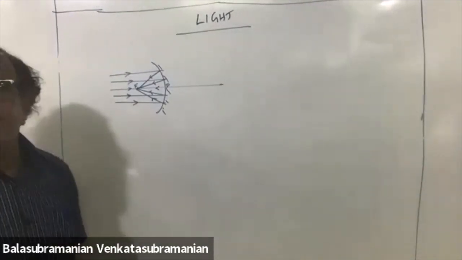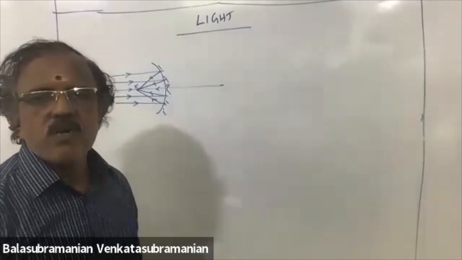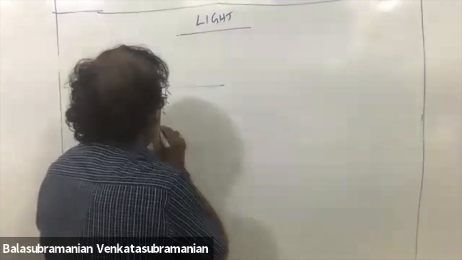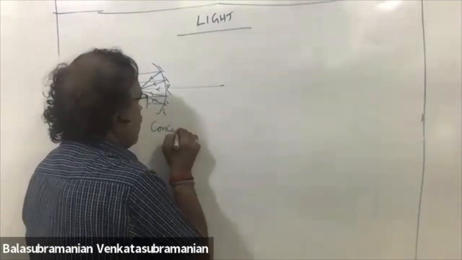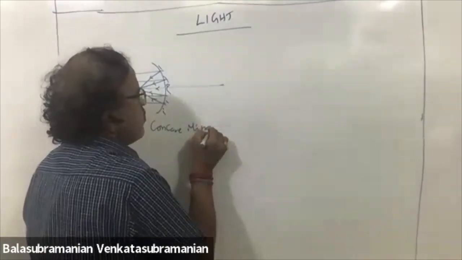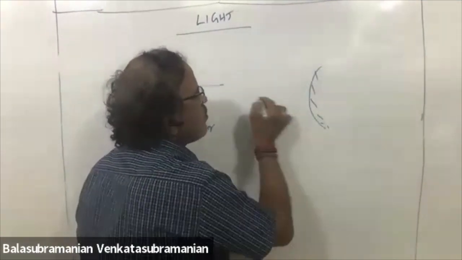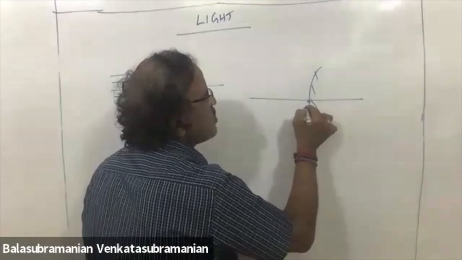Real image formed at the point F, principal focus. This is concave mirror. Convex mirror, this is principal axis, this is pole.